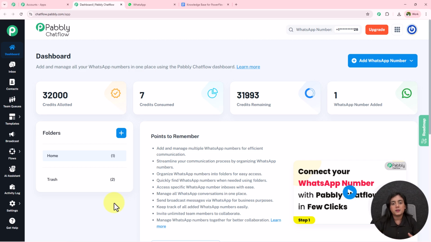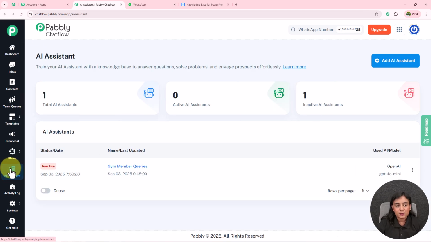Okay, now what we are going to do is we are going to create a new AI assistant in our Pabbly Chatflow account. For that, simply from the left side of the panel, I'll go towards this AI assistant section right over here, and as soon as we do that, the AI assistant section is going to appear in front of you of Pabbly Chatflow.